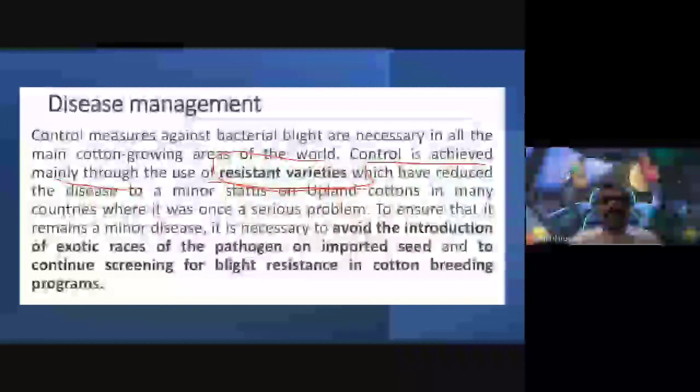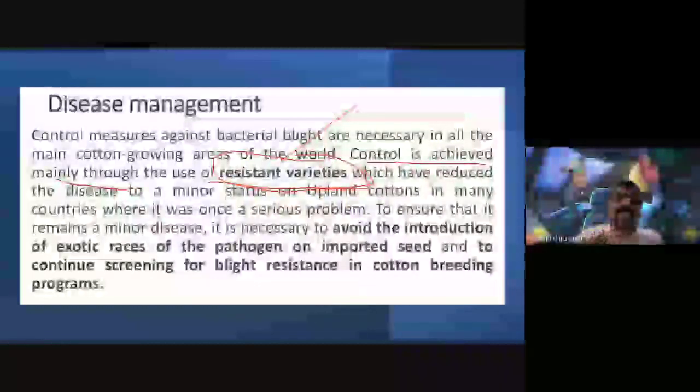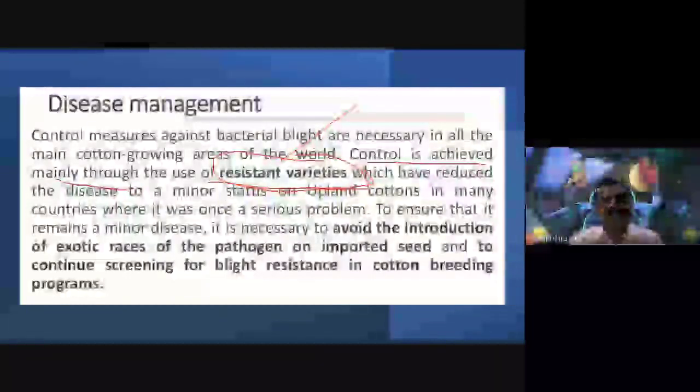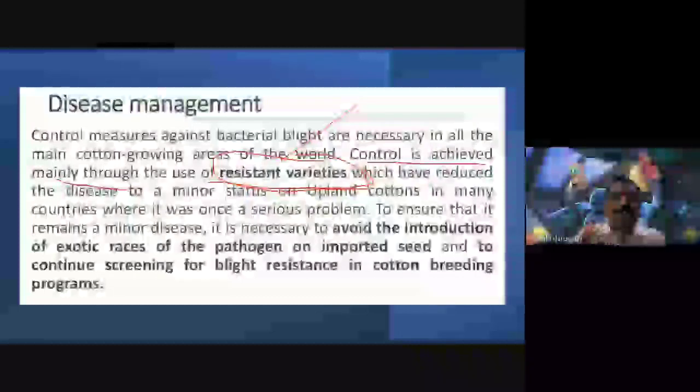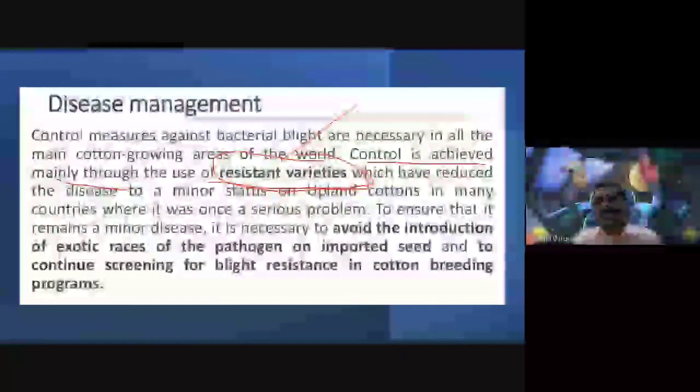Some friends are already asking me what resistant varieties are. Resistant varieties are those that protect against this angular leaf spot disease, against this Xanthomonas pathogen.